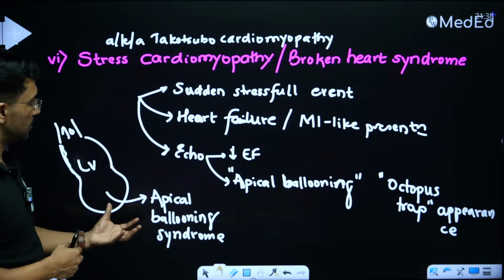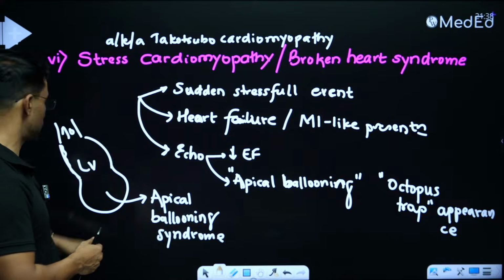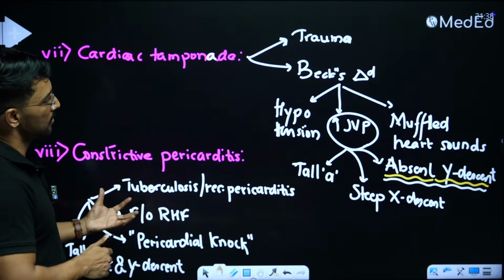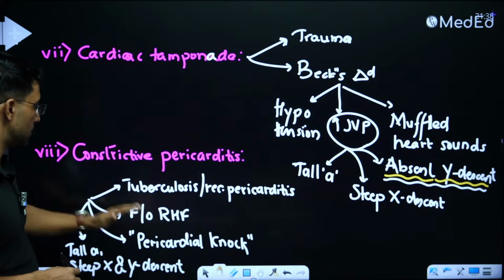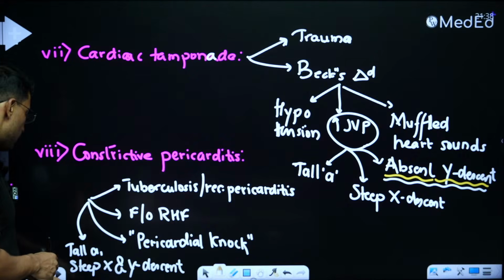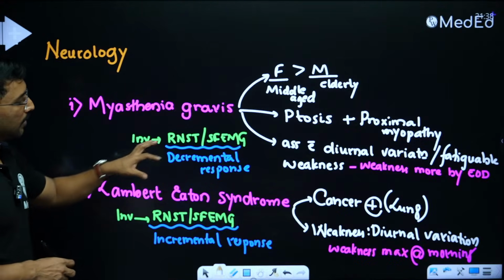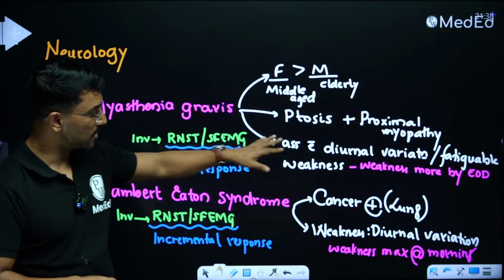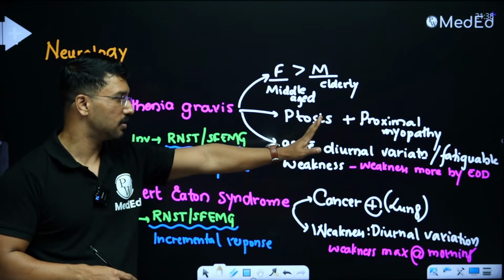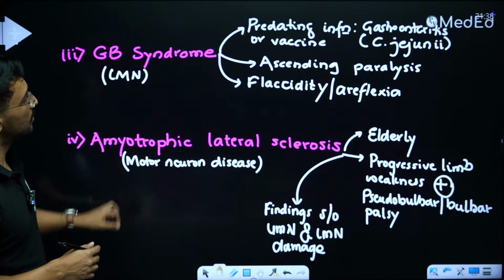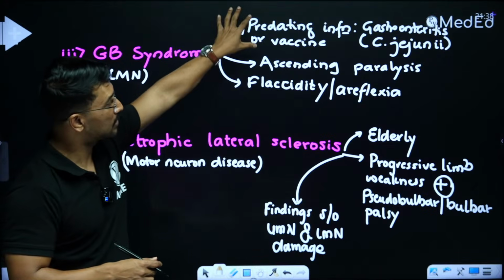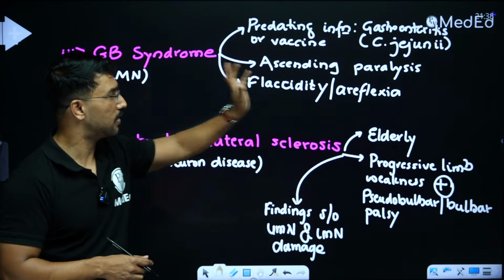Whenever a question says that there is apical ballooning, it is talking about stress cardiomyopathy. Whenever a question says that there is back stride, it is talking about cardiac tamponade. Whenever a question says there is pericardial knock, it is talking about constrictive pericarditis. If a question says that there is weakness which has a diurnal variation with progression as the day progresses, it is myasthenia gravis. If a question talks about the ascending paralysis following an infection and flaccidity, areflexia, it is GB syndrome.